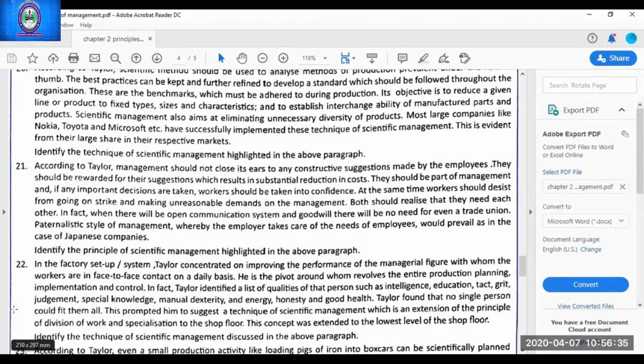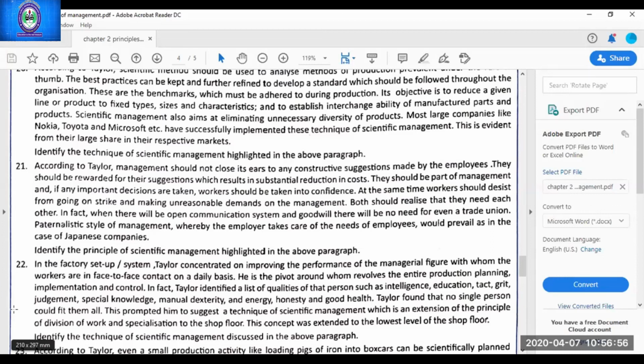Whenever you solve any case study, first read the question, and then run your mind on the basis of that question only. The whole chapter is not your answer now. Now you have to focus only on the four principles of scientific management. Any one will be the answer. Okay, so start reading now.